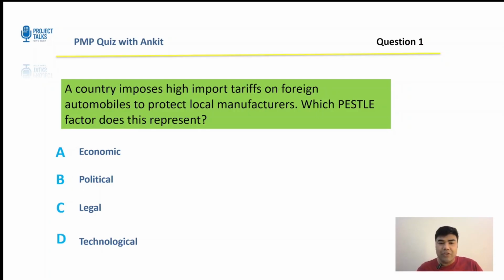All right. The first question is a country imposes high import tariffs on foreign automobiles to protect local manufacturers. Which PESTLE factor does this represent? It has four options: economic, political, legal, or technological. Let's think about it. I'll give you 15 seconds for that.